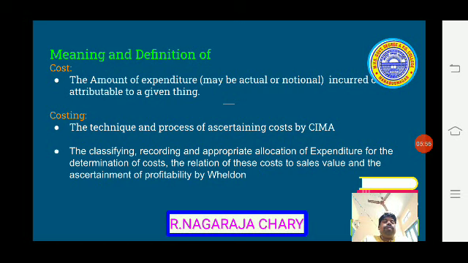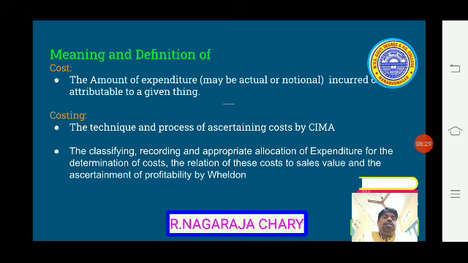Next, meaning. Here we have to know the meaning of cost. Because cost accounting itself indicates cost, cost accounting studies the cost aspect, so we have to know the cost definition. Cost is the amount of expenditure incurred on or attributable to a given thing. It may be actual, it may be notional, but it is the amount of expenditure incurred on or attributable to a given thing.